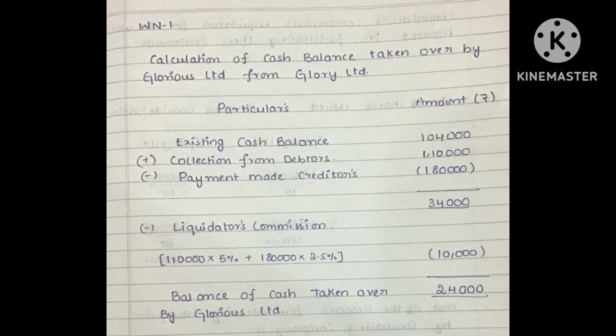After that, less liquidator's commission, which on trade debtors is 5% and on trade creditors is 2.5%, so the total is 10,000. 34,000 less 10,000, we have 24,000, the balance of cash taken over by Glorious Limited. Let's understand why the liquidator charges commission. Because the liquidator puts in time and effort. Negotiating the settlements with trade creditors can be time consuming and requires effort in terms of communication, documentation, and legal procedures. Commissions compensate liquidators for the work involved in facilitating these settlements.